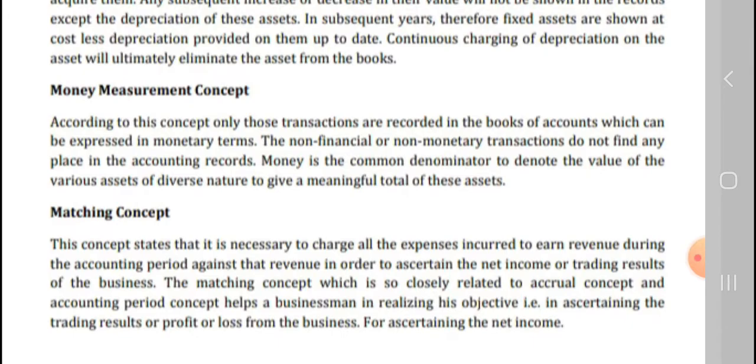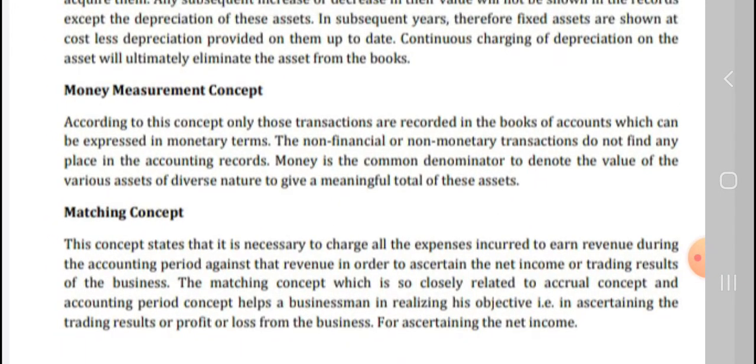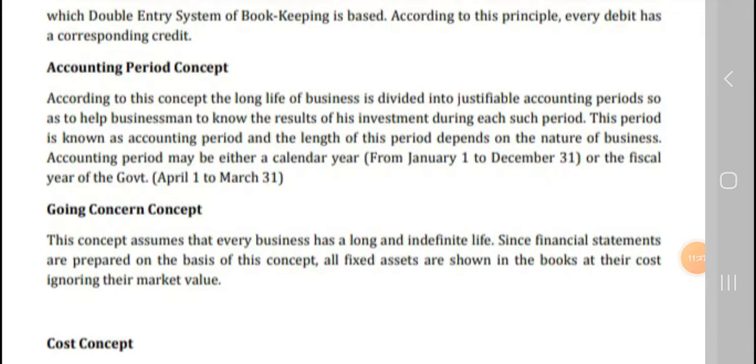This concept states the necessity to charge all the expenses incurred to earn revenue during the accounting period. All the expenses we have incurred that year and all the income we have earned that year should be matched. This will help businessmen to assess how much profit or how much loss they have made. So these are the types of concepts.